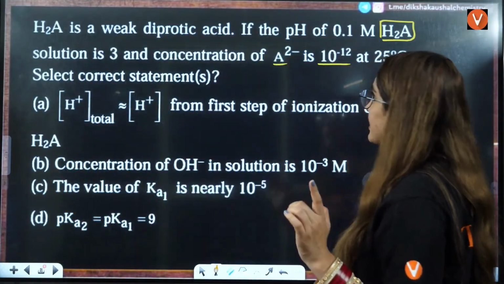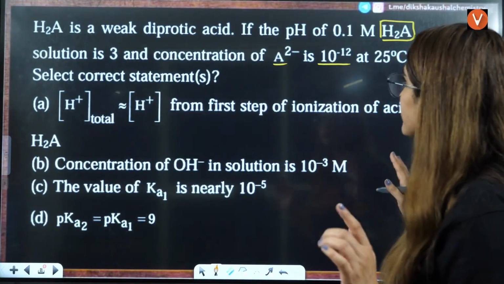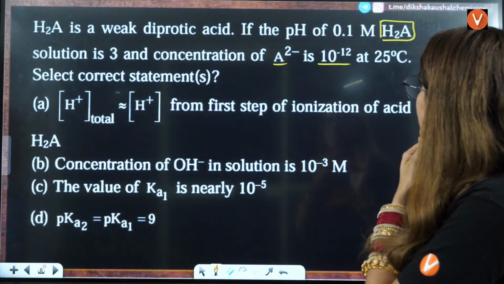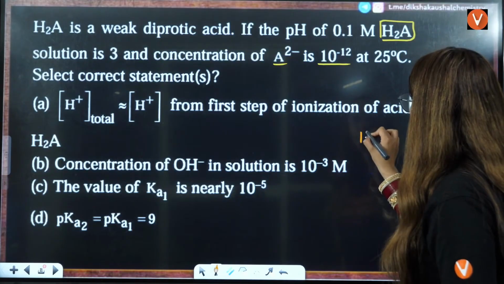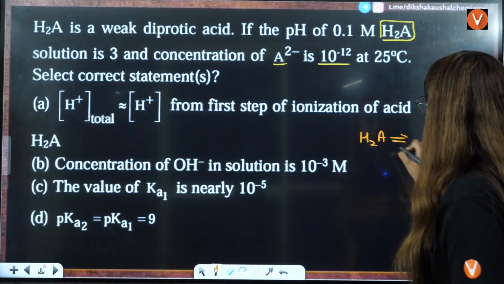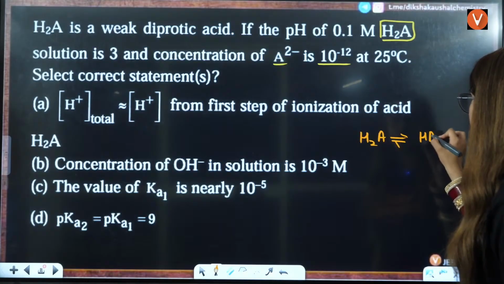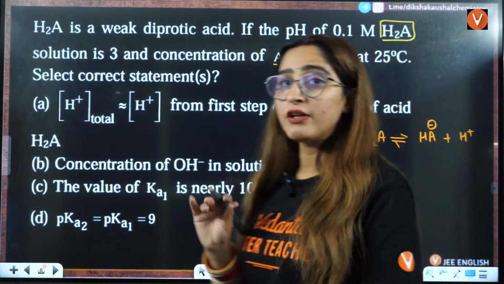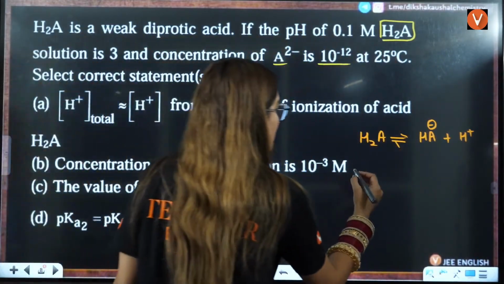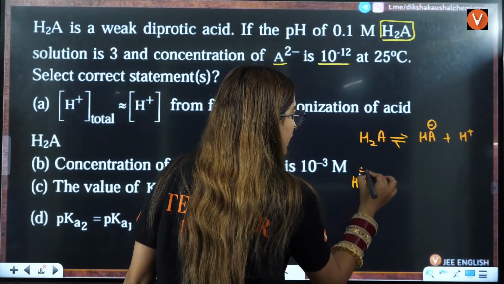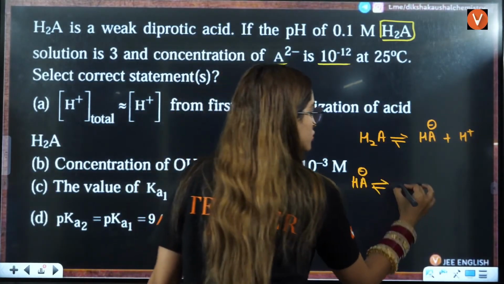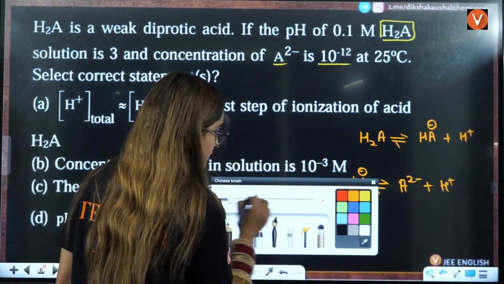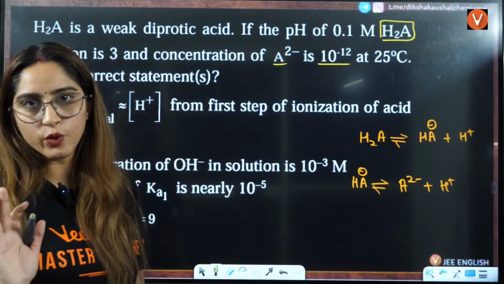First thing is, they are saying that H2A is a weak diprotic acid. Only one thing is given to you, right? Okay, so diprotic acid, so two steps will be there. If you have H2A, after losing one proton it will be HA negative plus H positive, right? That will be the first proton extraction. After this, you will have HA negative. Then it is also going to give one more proton because it is diprotic. So these are the two equations that you will have.